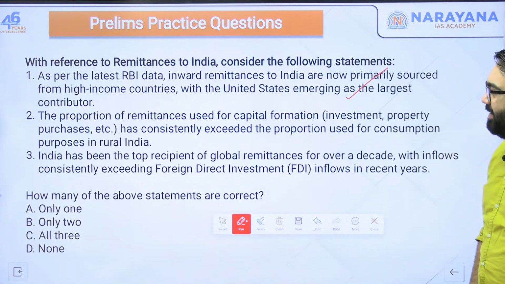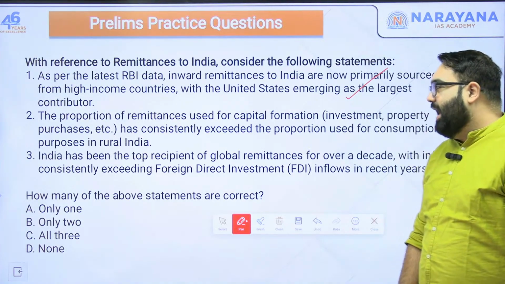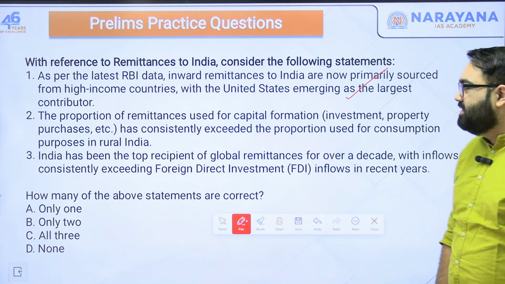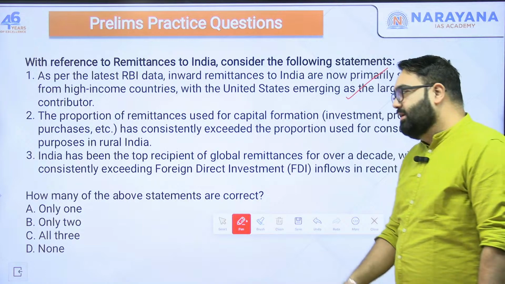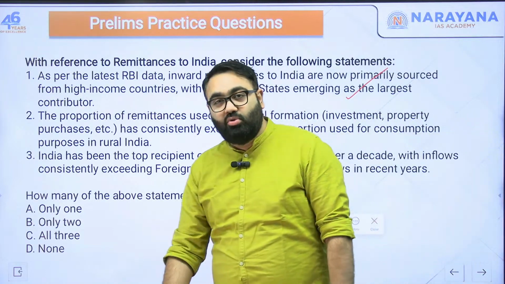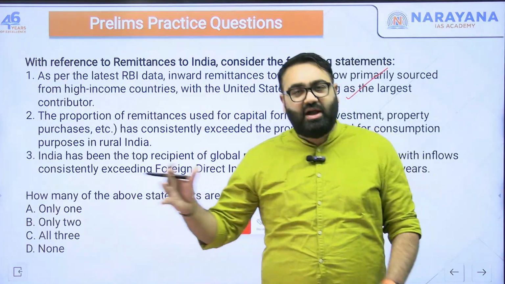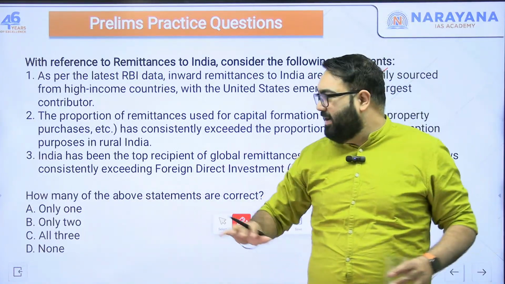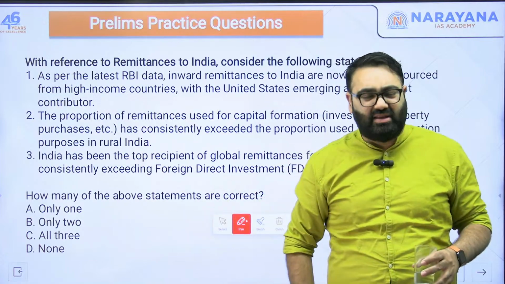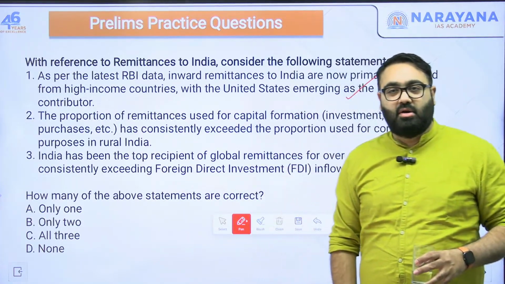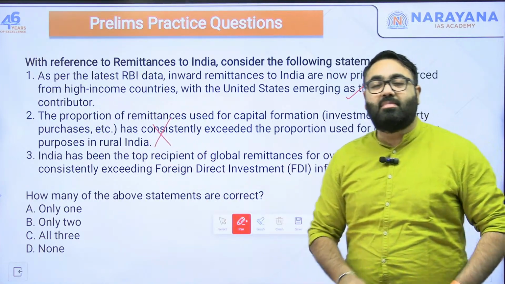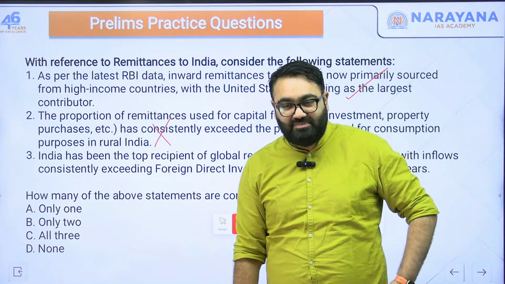Number 2. The proportion of remittances used for capital formation like investment, property purchase, etc. has consistently exceeded the proportion used for consumption purpose in rural India. So what they are trying to say is that much of the remittance money that comes back in rural India is spent in building property and investing, and a lesser part is spent in consumption. Consumption means eating and these kinds of things. That is wrong.